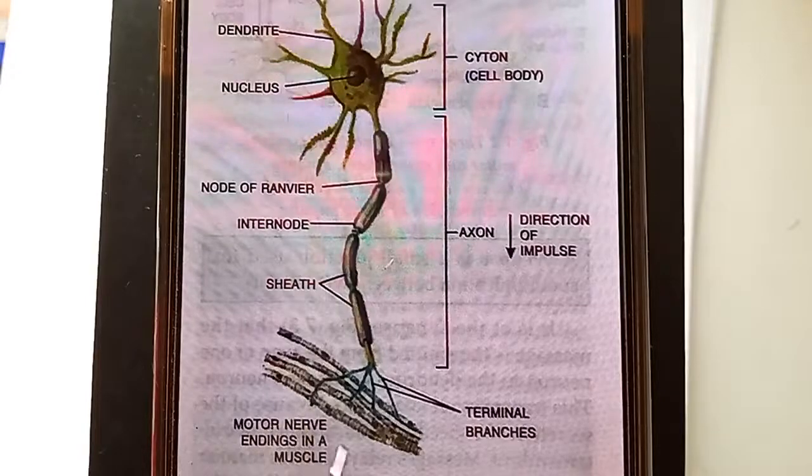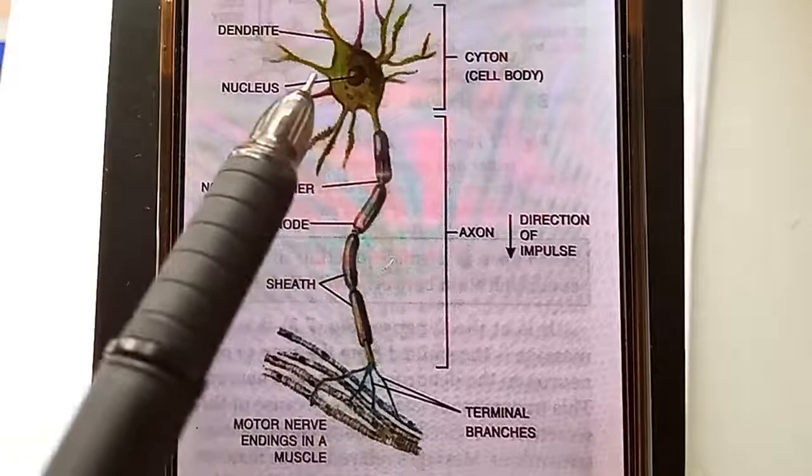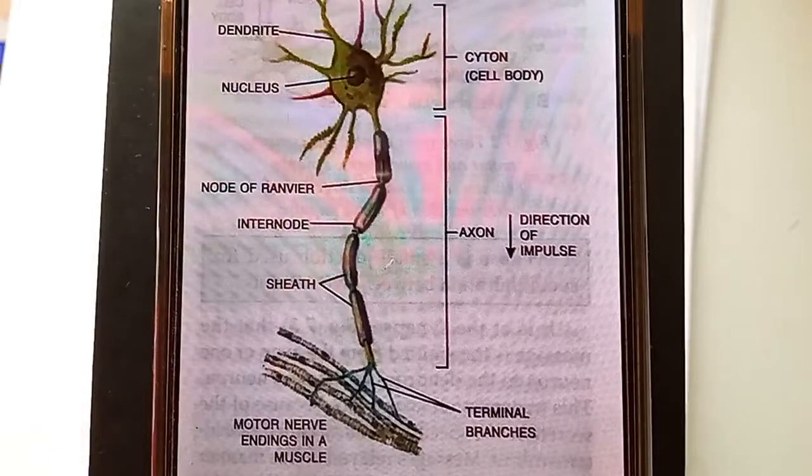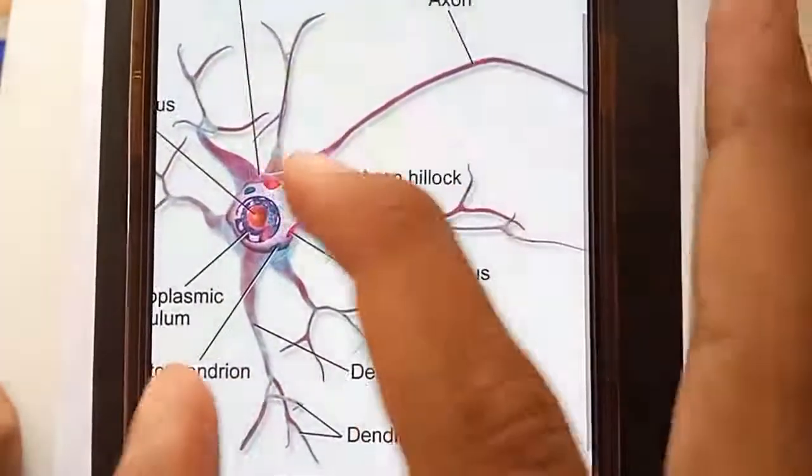So they carry the signals from the muscle, and from here the signal goes into the cell, and from the cell it can further go to another cell. This is the structure of a neuron. This is how a neuron looks.